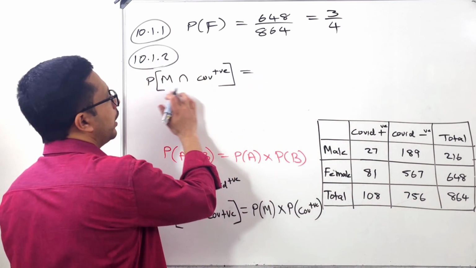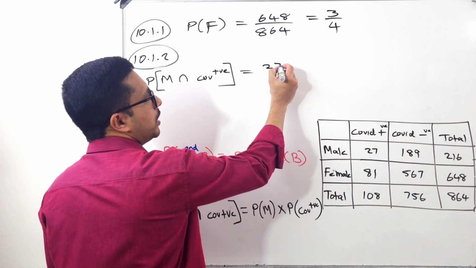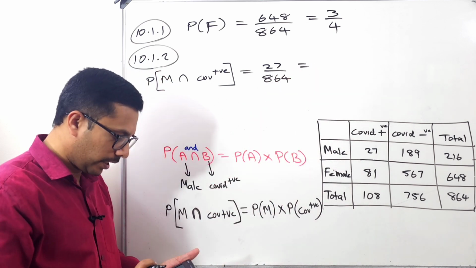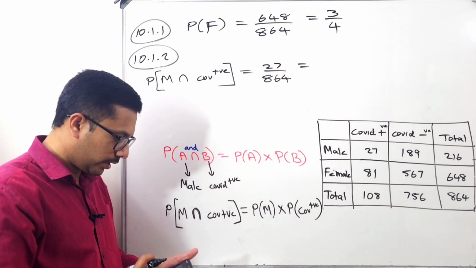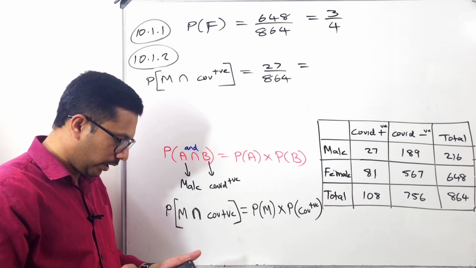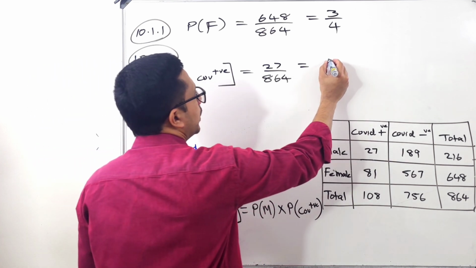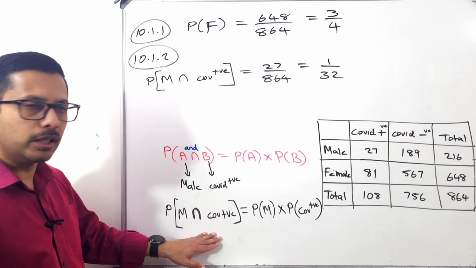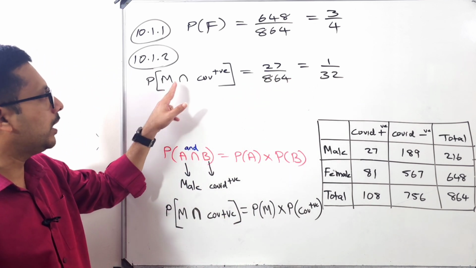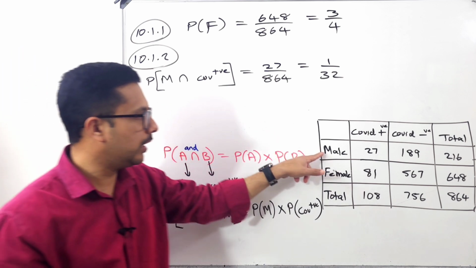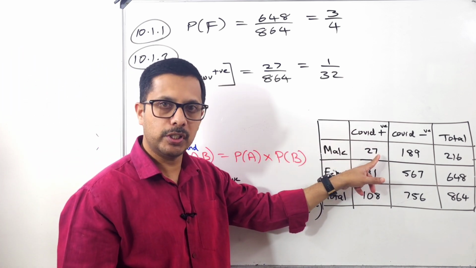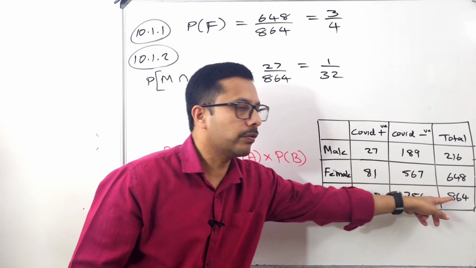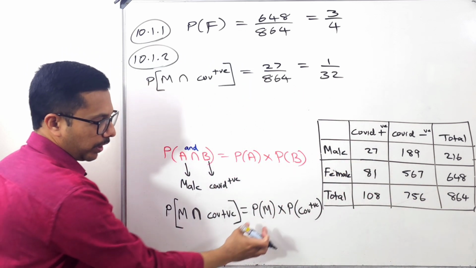So the probability is 27 over 864. Check in your calculator, what is the answer? 27 over 864 is 1 over 32. So the answer for the left hand side is 1 over 32.